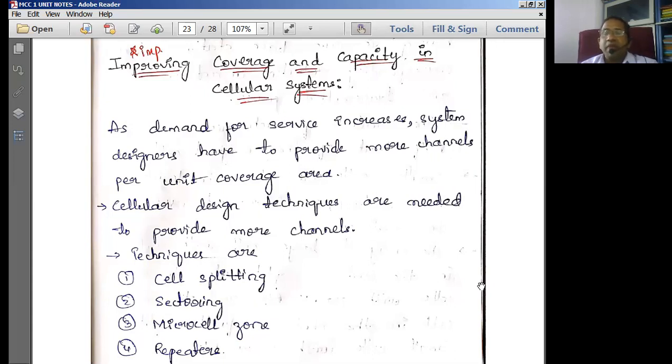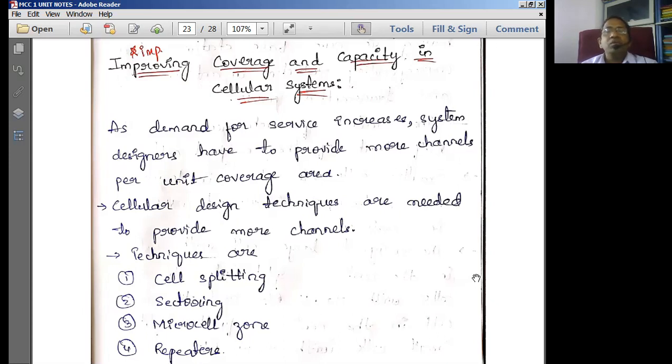The main problem of cellular mobile communications is going to be the limitation in the resources. It is going to have bandwidth limitations, it is going to have channel limitations, but at the same time, it has to provide service to more number of users. So that means it has to provide more number of services to the mobile stations or mobile units. So that is what is always going to be the challenging task in cellular mobile communications. That's the reason why different types of cellular design techniques are needed to provide more number of channels.